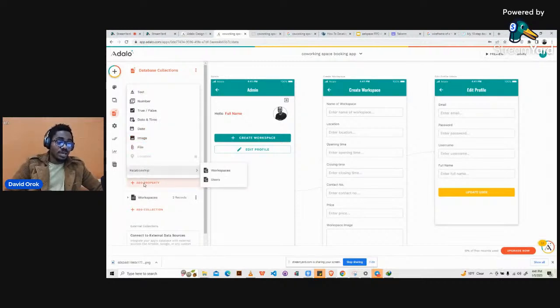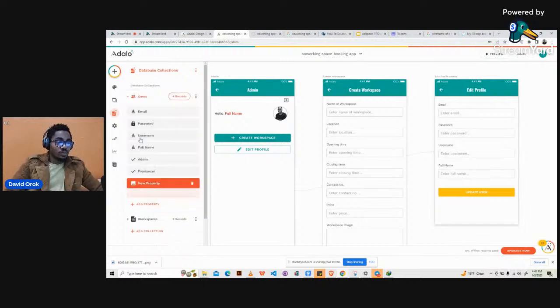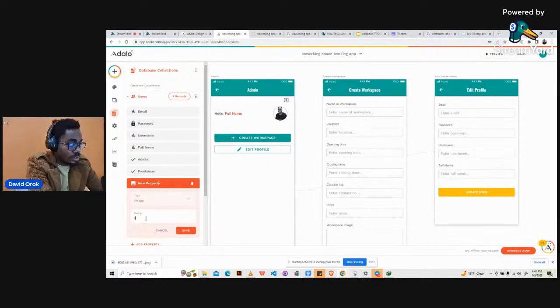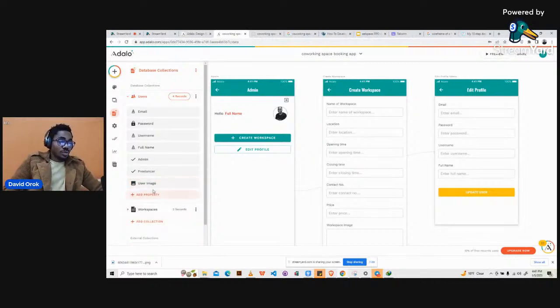Some persons reached out to me, and they clicked on the image property, but they said their image property was still called new property. So the idea is you're supposed to just rename it and call it image. So we can just say user image. You have to rename it, else it will just be called new property. So we have user image now.